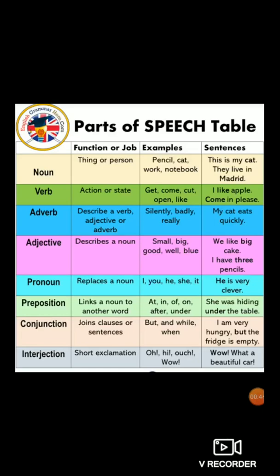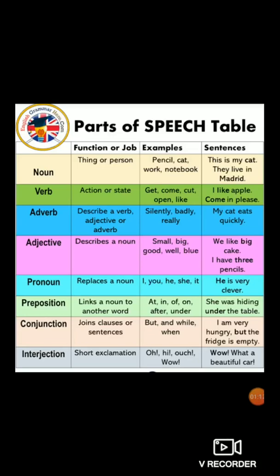Verb. What is the function of a verb? A verb is an action. Examples: get, come, cut, open, like, etc. These are examples of verbs. I like apple. So here like is a verb because it's an action. Come in please. So come in is an action. That's why it's known as a verb.